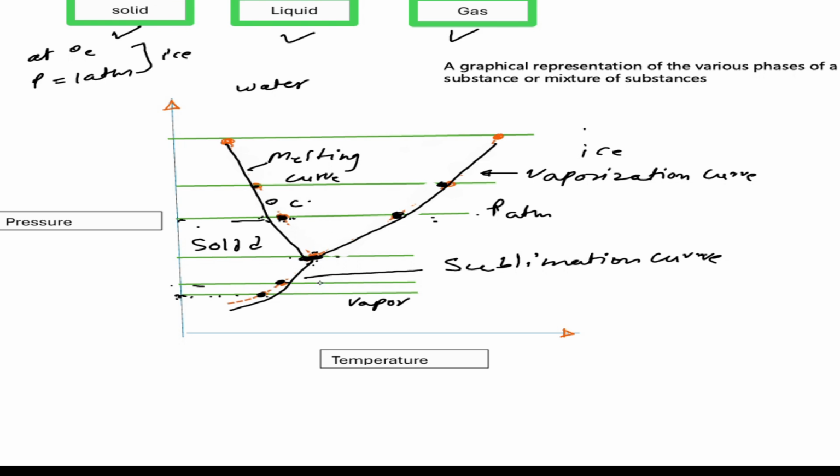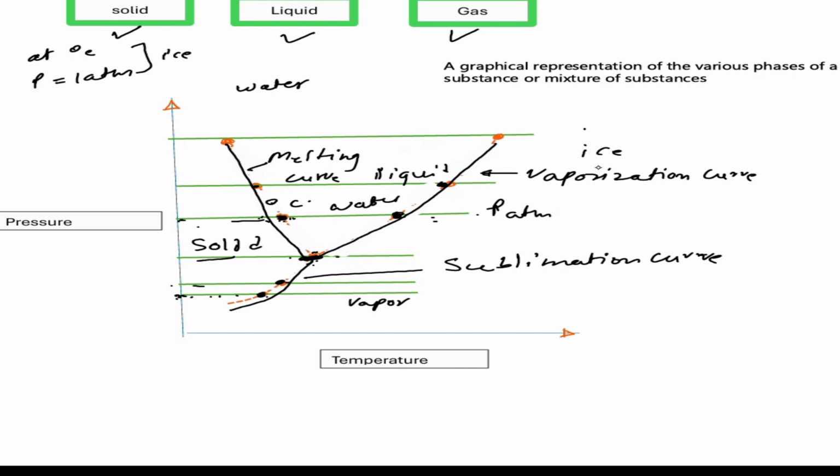Such a curve is called sublimation. So here it's pure solid, means ice form, and here it is water, we can say liquid. This is liquid, and here this is the vapor.